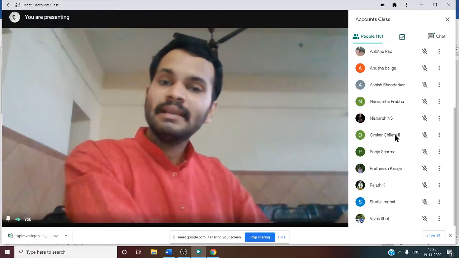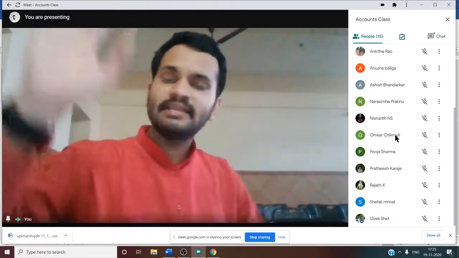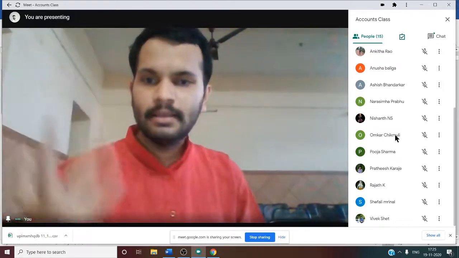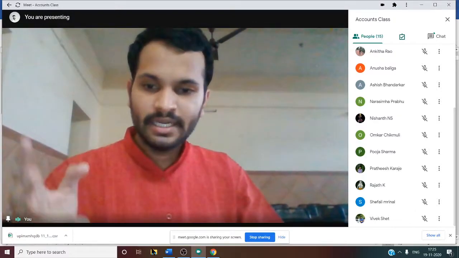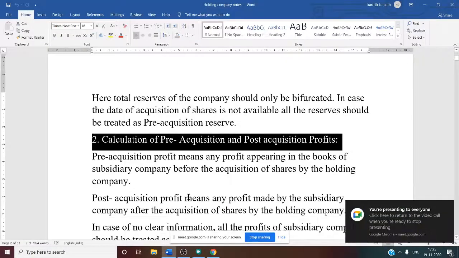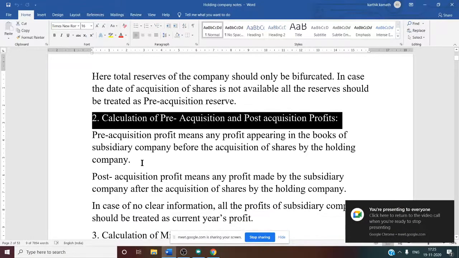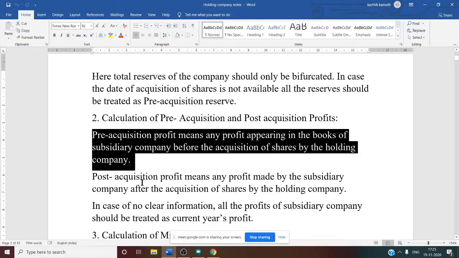Yes, automatically they get all the assets and all the liabilities of the concern. That is why consolidation of financial statements is done. So now if you see pre-acquisition and post-acquisition profit, first we need to discuss pre-acquisition profit. It is any profit appearing in the books of the subsidiary company before the acquisition of shares by the holding company.